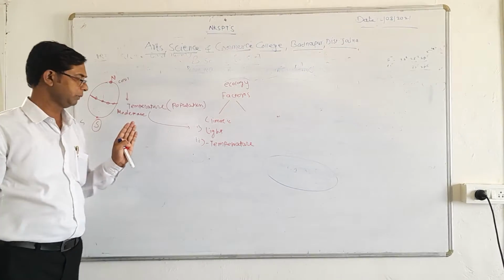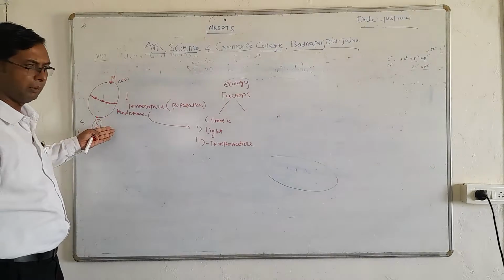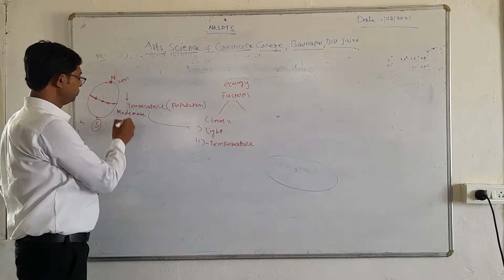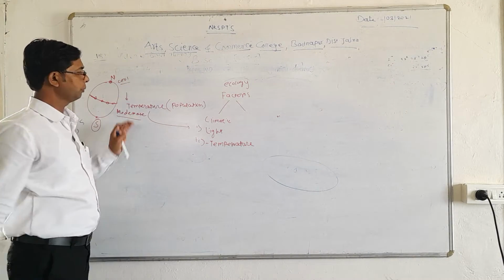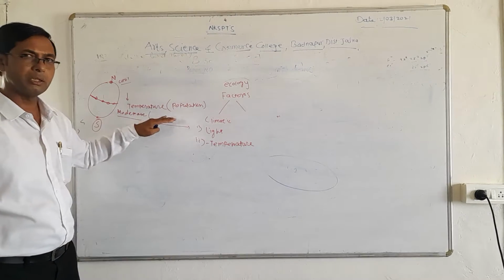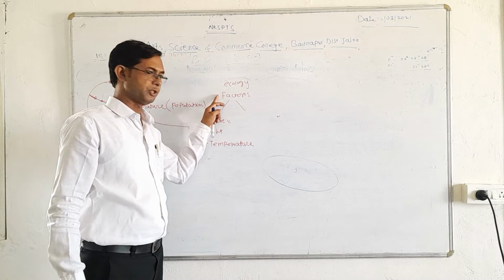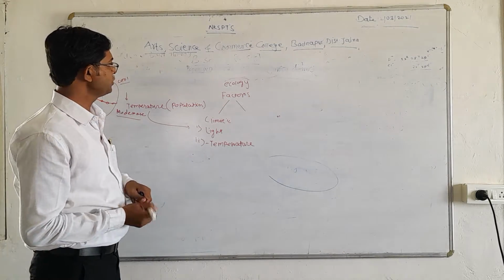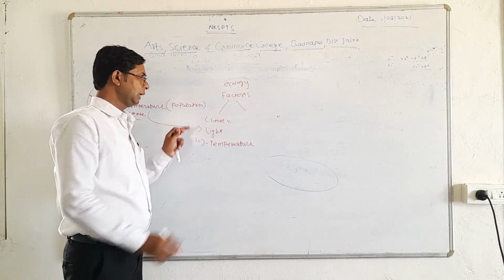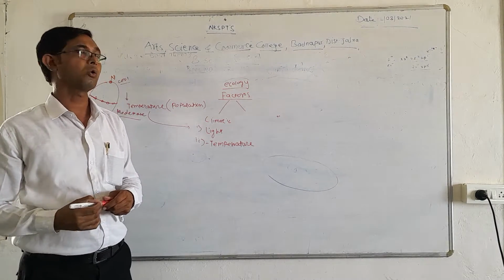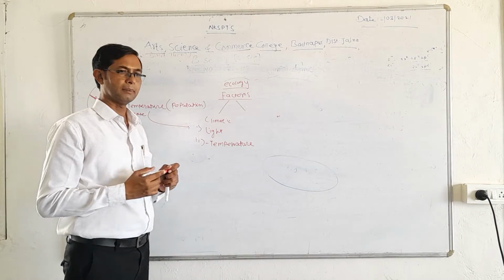Different temperatures are available, and due to this availability of temperature, the population of each area will be different, and that is why this plays an important role as an ecological factor.